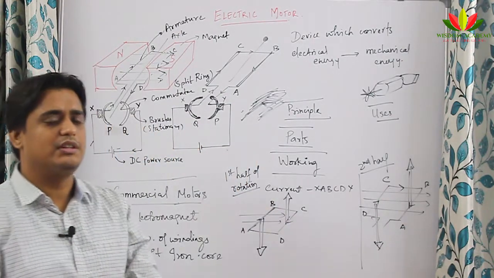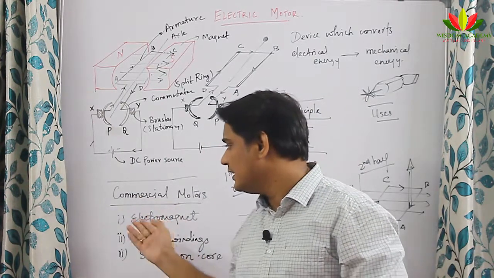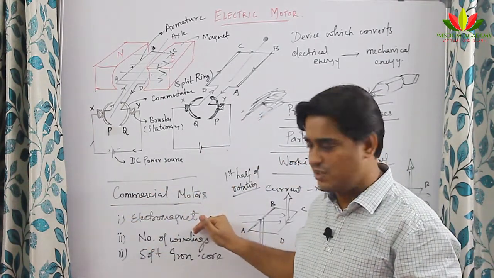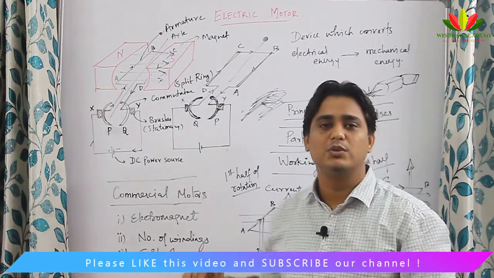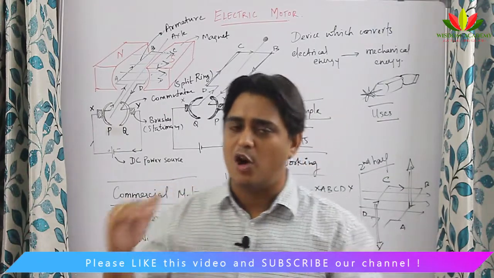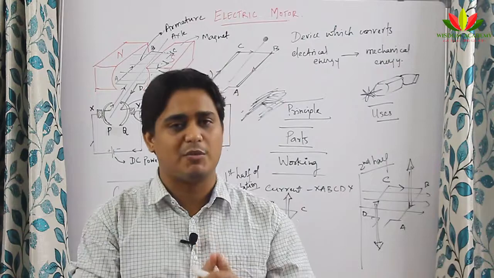So what we came to know is that the main areas of difference between commercial motor and domestic motor are linked with the electromagnet being used in commercial motor, the number of windings being higher in commercial motors, and a soft iron core being used in addition to the windings in commercial motor. All these things are done to increase the efficiency of the commercial motor.